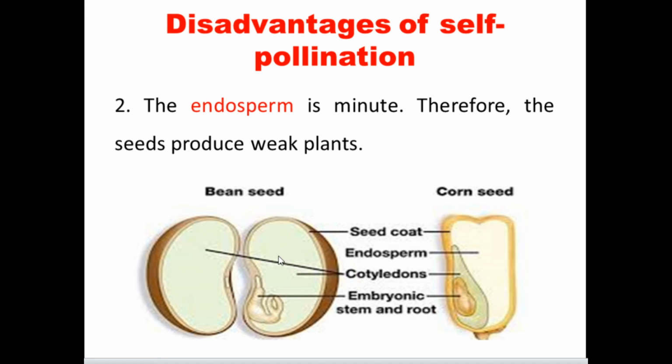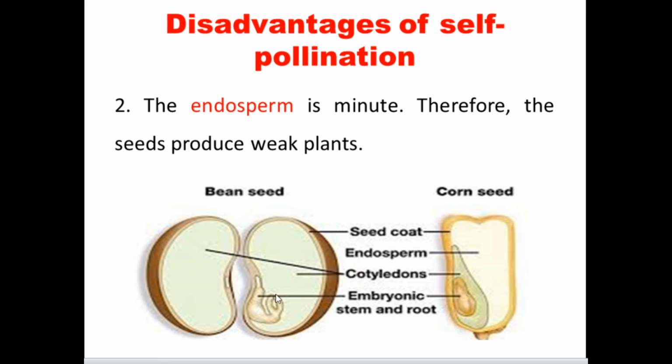Inside the seed coat, many nutrient tissues are present, which we call the endosperm. During self-pollination, the endosperm is very minute, very little.